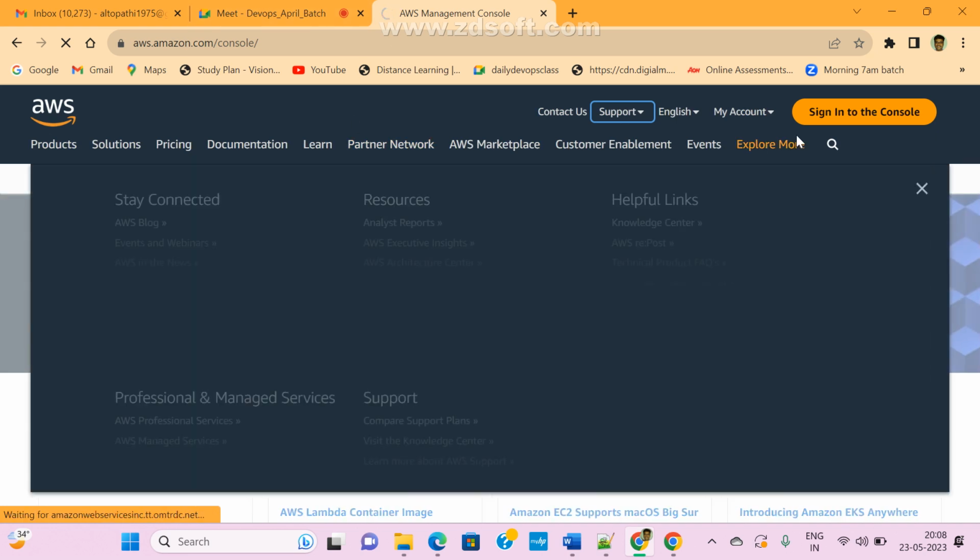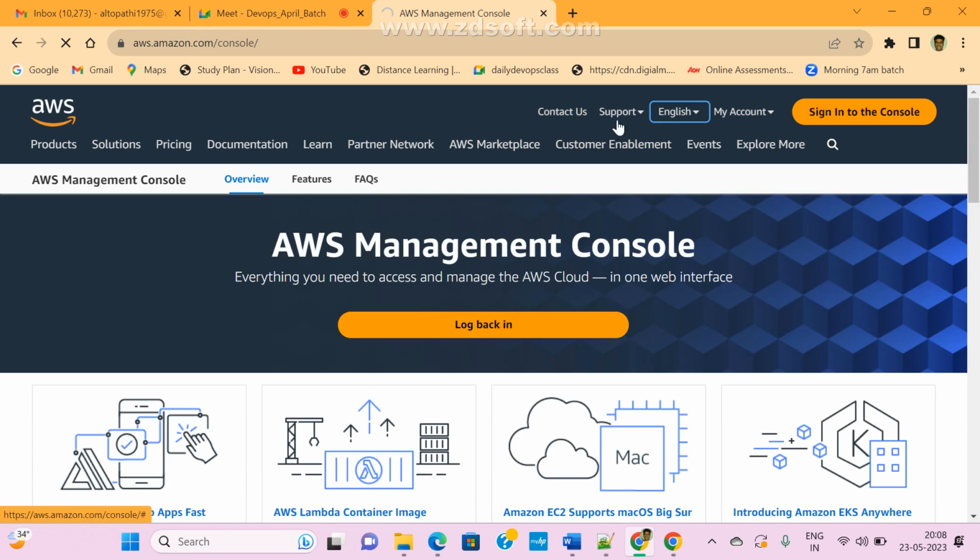Already in the last class, let me connect our instance. And yesterday we tried, right, Free Tier. Mostly it won't work in Free Tier, some of the features. But let me connect.